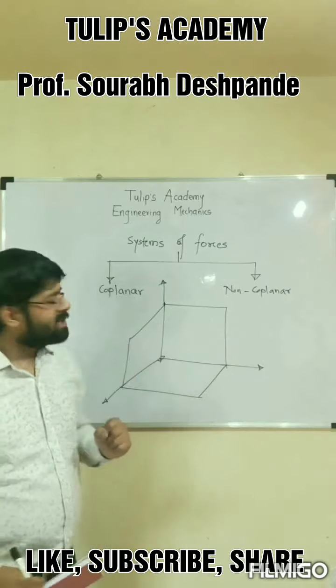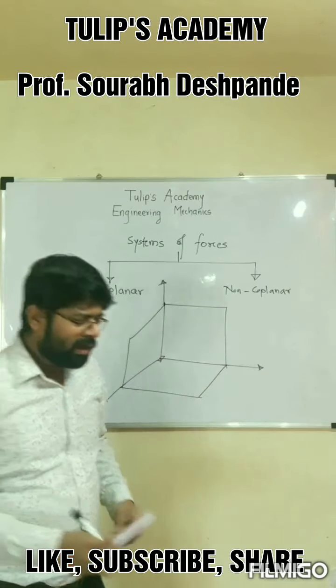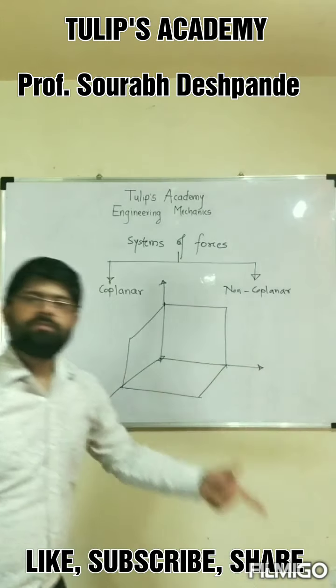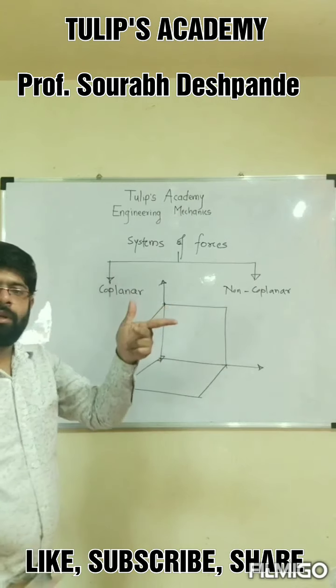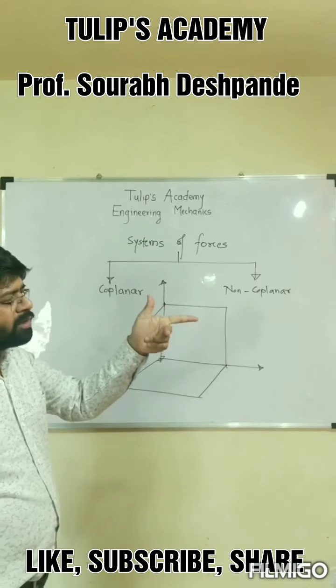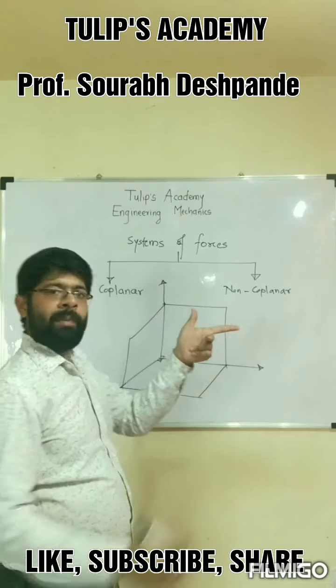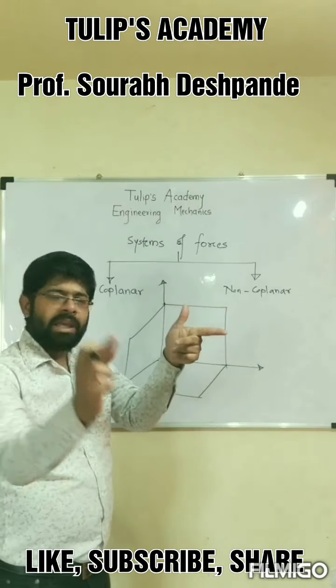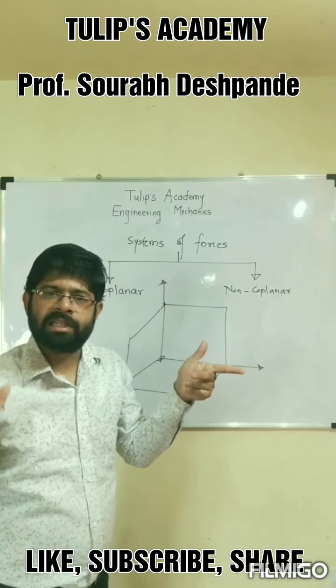And these positive directions are very popularly given by the left hand thumb rule. Now what does the left hand thumb rule indicate? If you take three adjacent fingers of the left hand and stretch them in such a way that the three fingers are mutually perpendicular to each other, then these three fingers indicate the positive directions of the three coordinate axes.